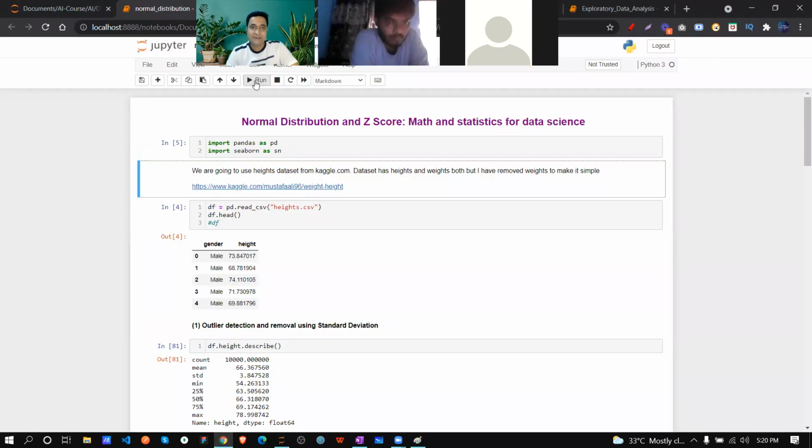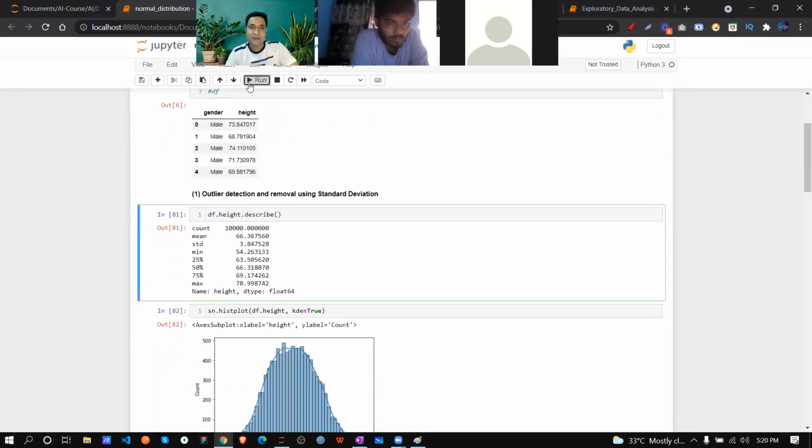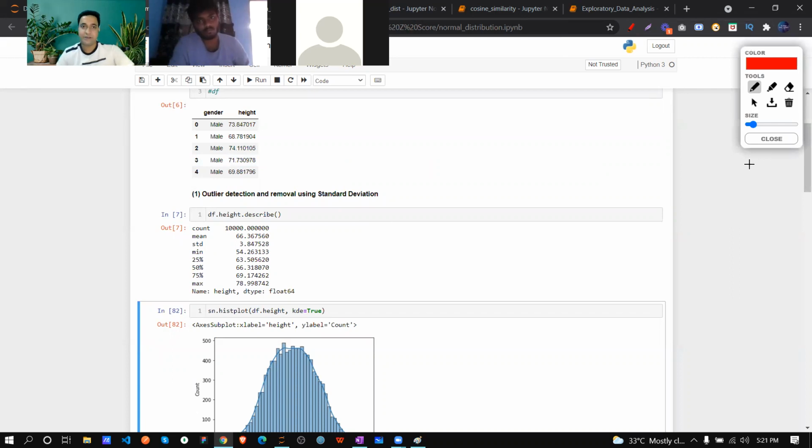So let's just jump into the code. There is some height and weight data that we already saw. We just gathered that part only. See, the gender is there. This data is holding 10,000 records. I collected these data points from Kaggle, and I'm just working over there only. If I write one line, see, df.height, I'm checking this column. Yeah, got it. So I am working with this height column only.